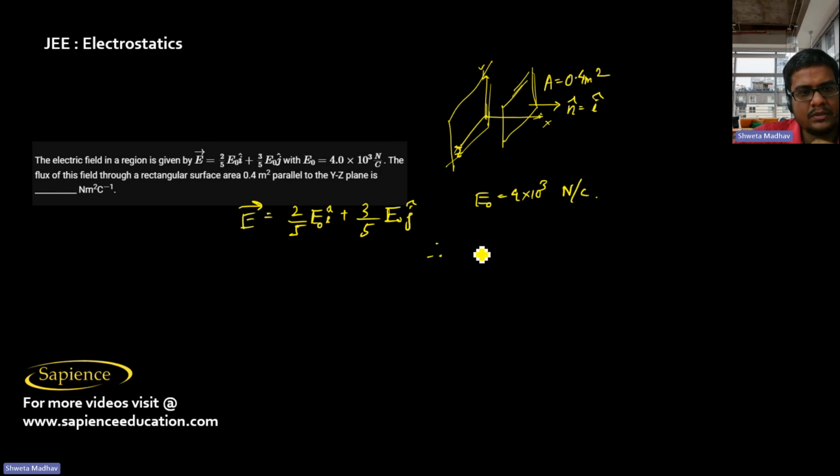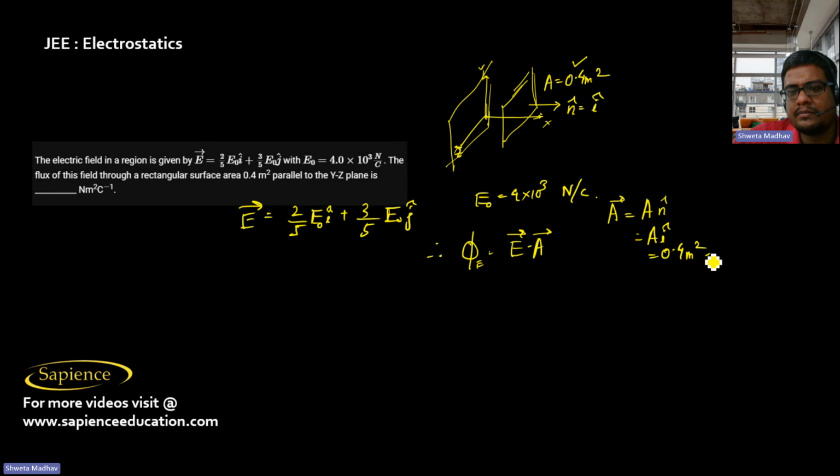So now the electric flux will obviously be E dot A. Here the area vector is the magnitude of the area into n cap, that is A I cap, which is 0.4 meter square I cap.